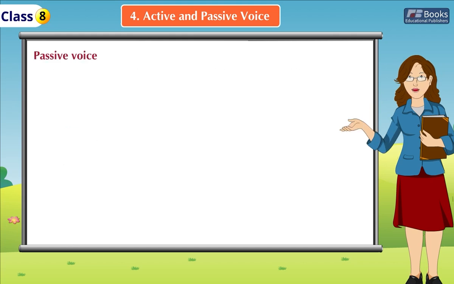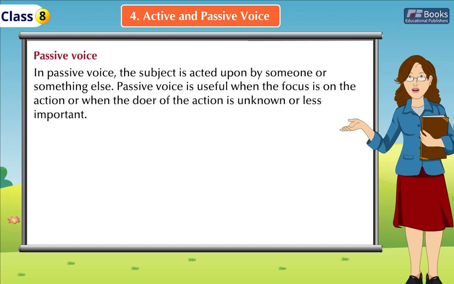Passive voice. In passive voice, the subject is acted upon by someone or something else. Passive voice is useful when the focus is on the action or when the doer of the action is unknown or less important.